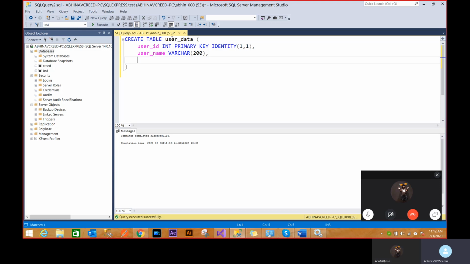Now the next three things are pretty standard in the industry. Nobody creates just two columns. Everybody has this kind of standard: what time it was created, what time it was modified, and is it an active record or not. So these are the standard columns. I'll just add them and show you how it works.